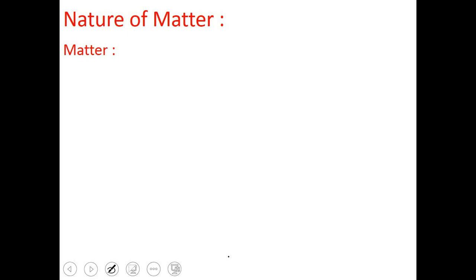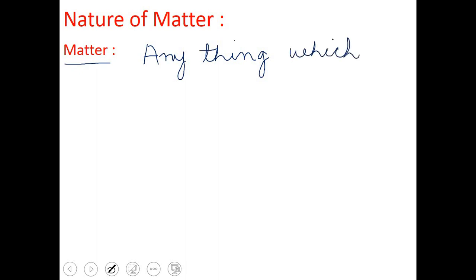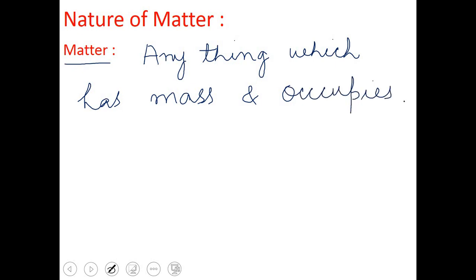Students, from your previous classes you are studying what is matter. So matter is anything which has mass and occupies a space. So we can write here: anything which has mass and occupies space is called matter.